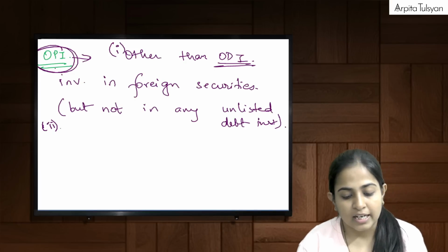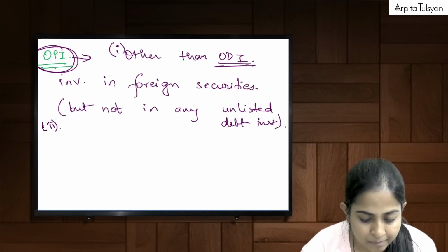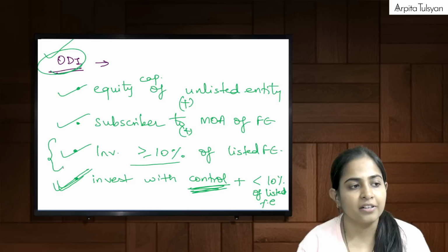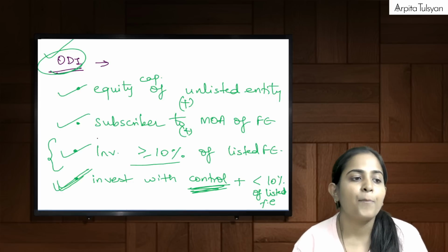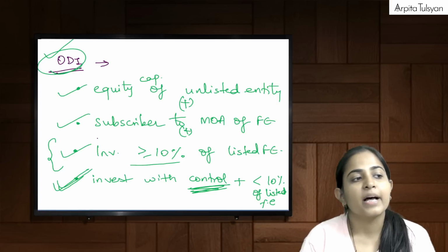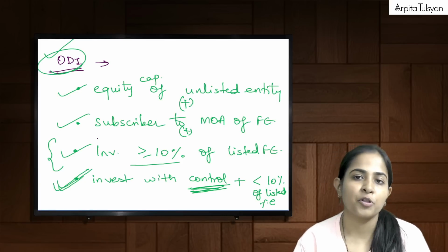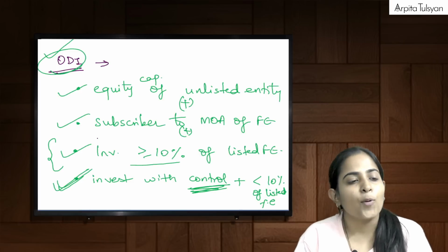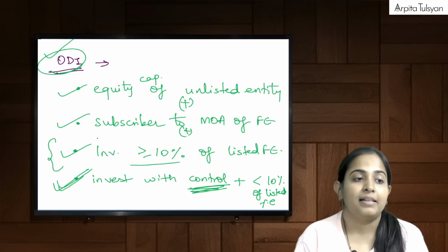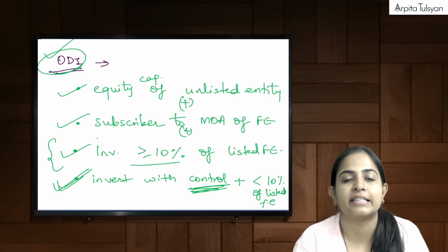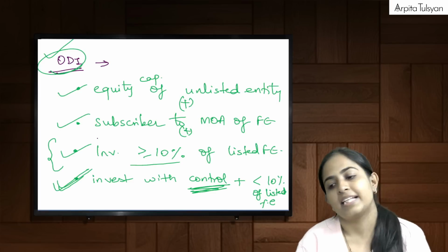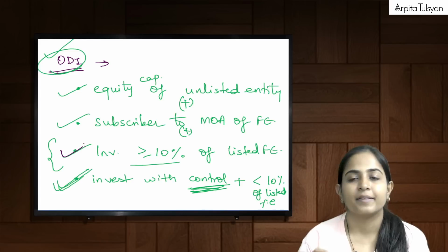Now, say for example, let me ask you a simple thing here, everyone here with me. Suppose I'm just asking you a question, you try to answer me. You can use the reference on the board. Suppose I have a 15% stake in Apple, a listed foreign entity. I have a 15% stake in Apple. Will it be called ODI? Yes, ma'am. The answer is yes, because of the third point.